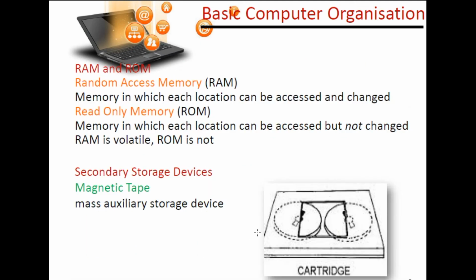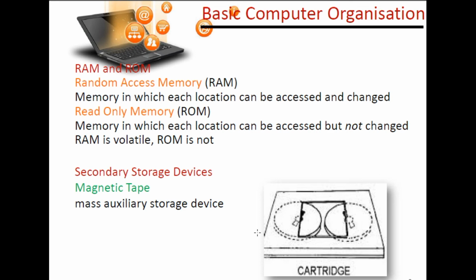Now we are going to understand RAM and ROM. Here is random access memory. RAM stands for random access memory, a memory in which each location can be accessed and changed. With the help of that we can read and write information. Whereas ROM, that is read only memory, is a memory in which a location can be accessed but not changed.